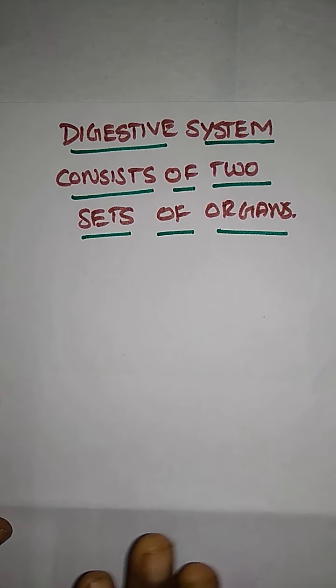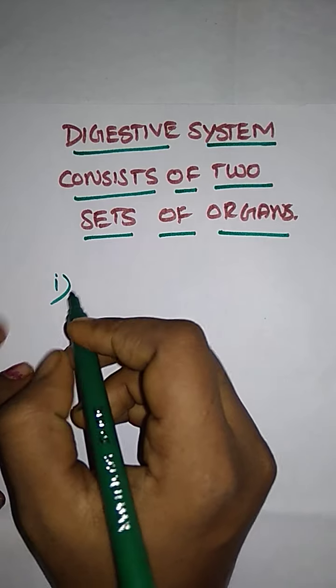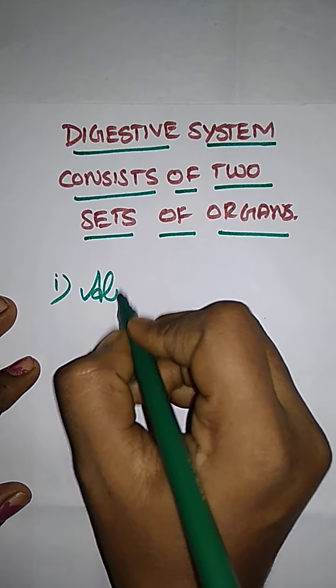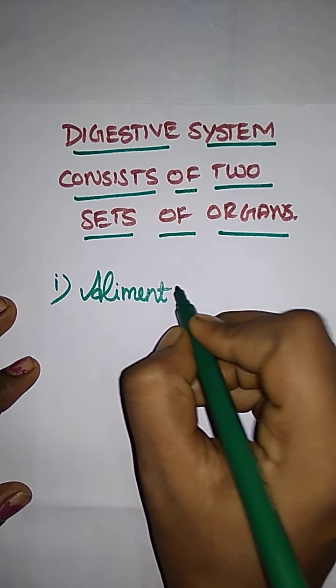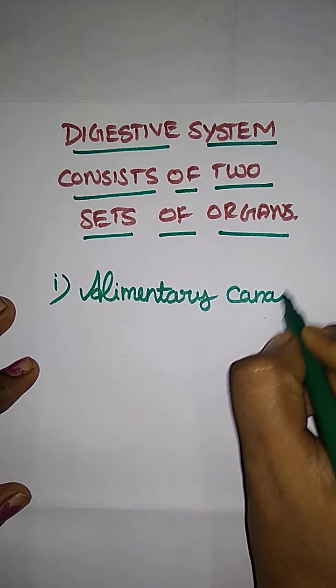The first thing: what are the parts involved in the digestive system? First, two sides, and the first one is the alimentary canal. What is the first one? Alimentary canal.